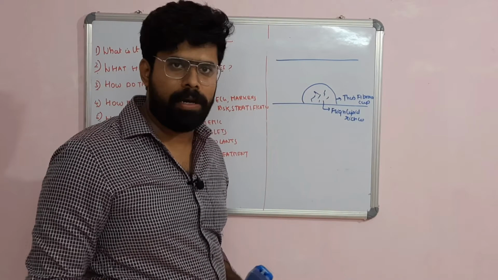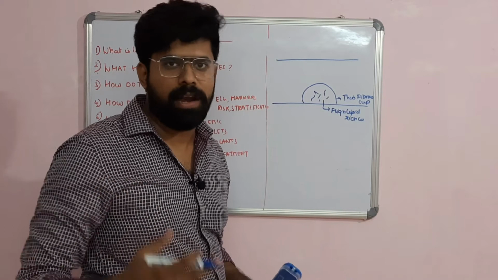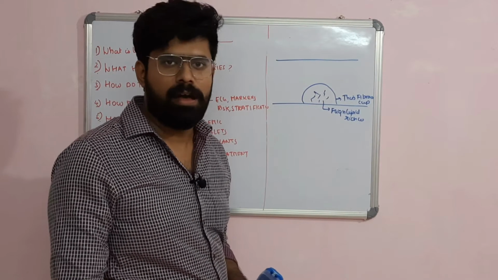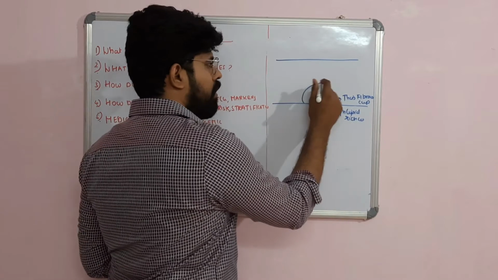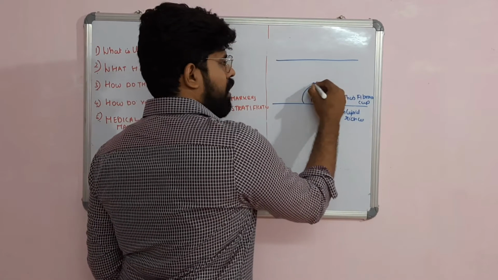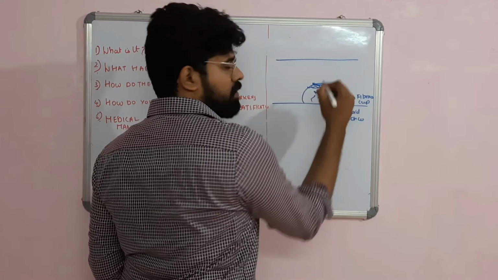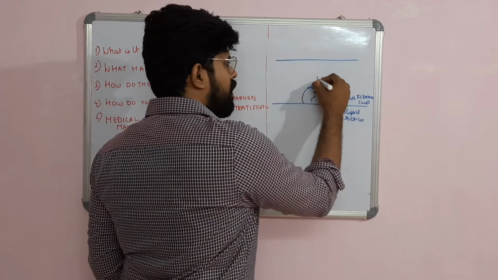Disruption is the most common cause for both NSTEMI as well as ST elevation MI. When there is some sort of rupture in the core, there will be aggregation of platelets.